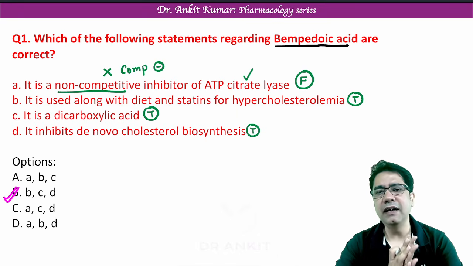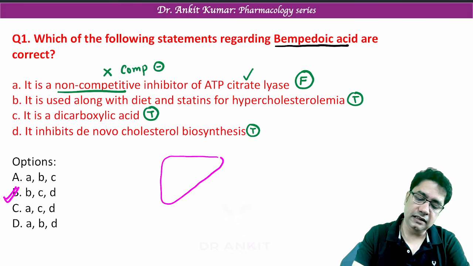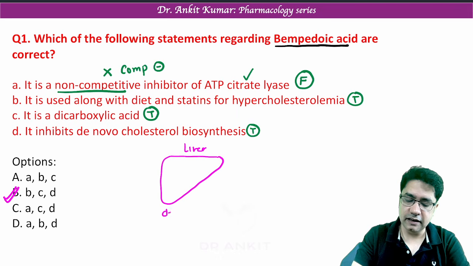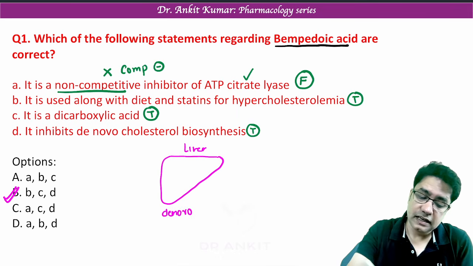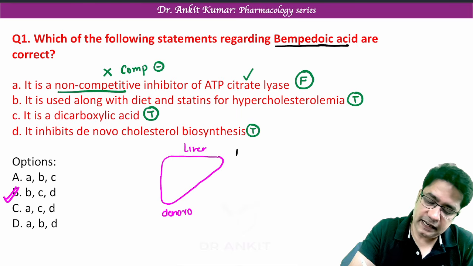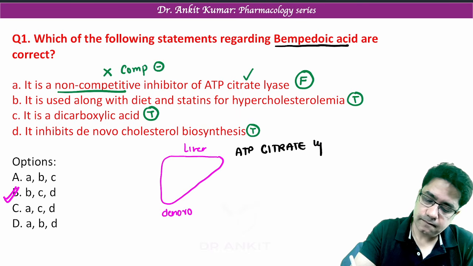Now what do you mean by ATP citrate lyase? So just understand how cholesterol is synthesized in the body. Remember, in the liver, de novo, how is cholesterol synthesized? There is a molecule known as ATP citrate lyase.